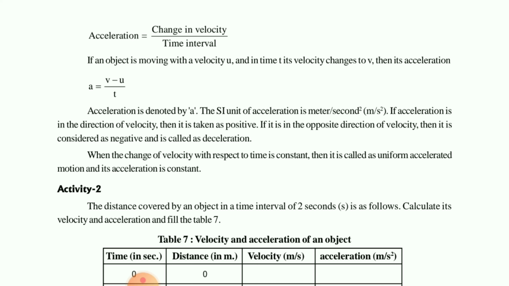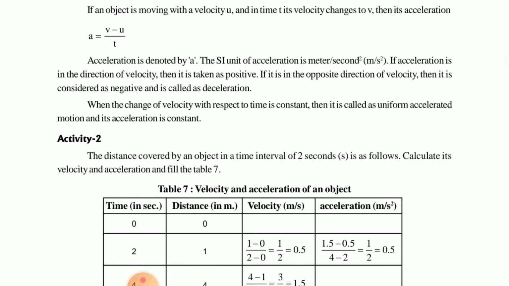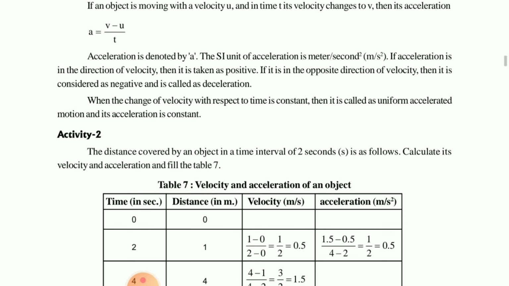It is usually taken in the positive form because it travels in a straight line. But suppose it has traveled from point A to B; sometimes it can travel from B to A also, and then it will be negative. So acceleration may be positive or negative. It may be uniform or constant acceleration.